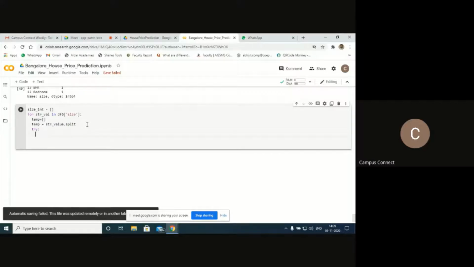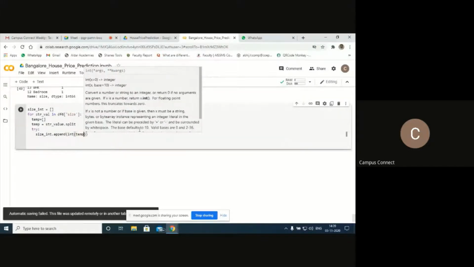Size of int append. I'll use append to take one by one value from str value. Here I'll convert int of temp of 0. Temp of 0 is nothing but the numerical value there.